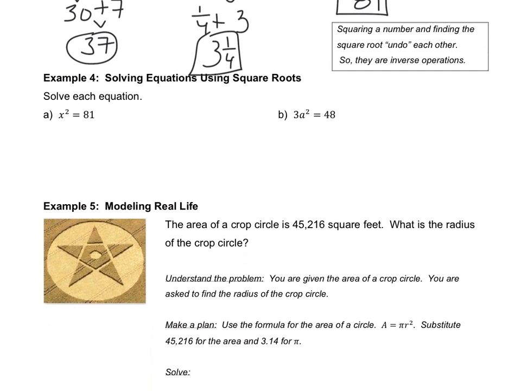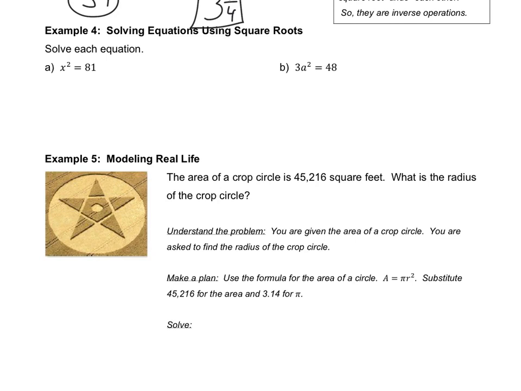So we're going to use that to take a look at these 2 problems. Now we have not just expressions, but we have an equation that we're solving using the square root. So the first one, x squared equals 81. To solve an equation, we've always done the little line down the middle so we can take care of the left side and the right side. I need to get the x all by itself.